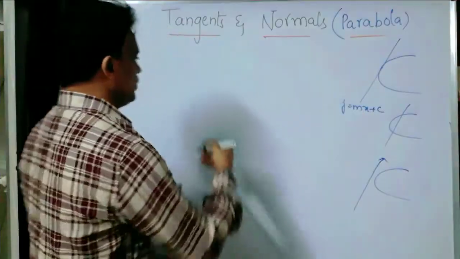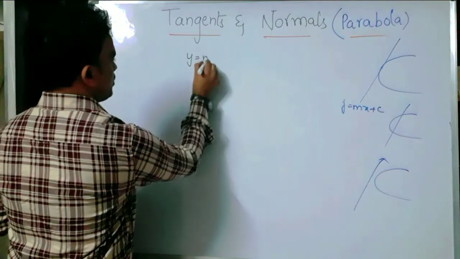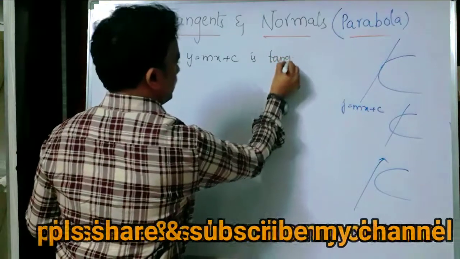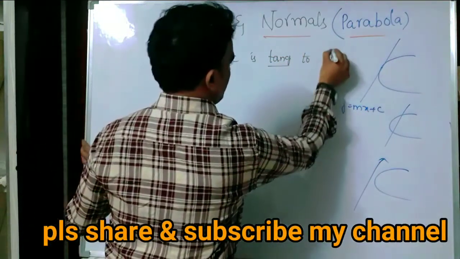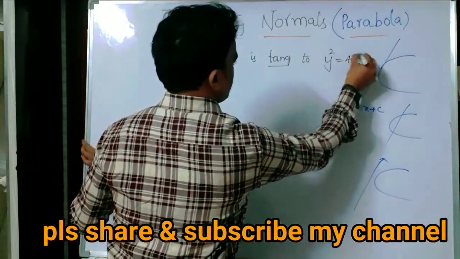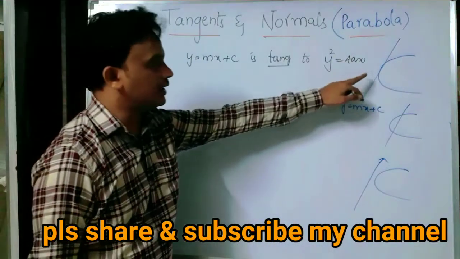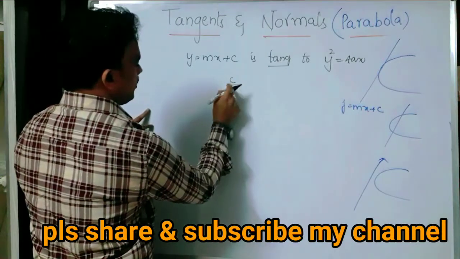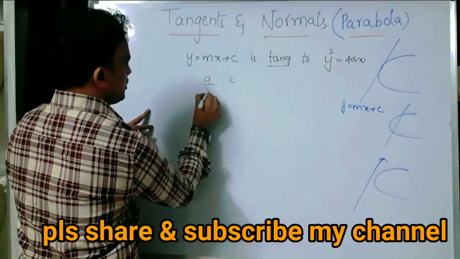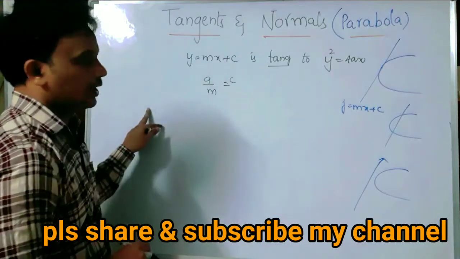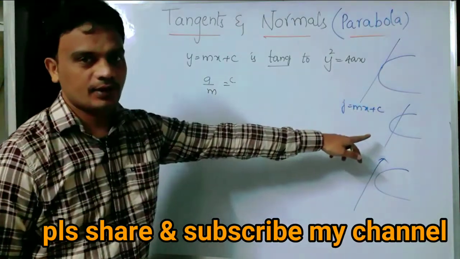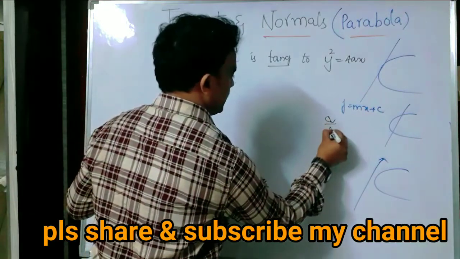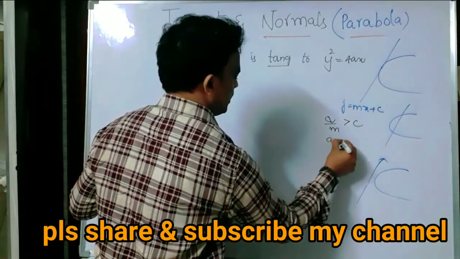Okay, yes, so we get the condition. y equals mx plus c is a tangent to the parabola y square equals 4ax. If it is a tangent, that means it touches the parabola. In that first case I got the condition c equals a by m. If it intersects the parabola, we can get the condition a by m is greater than c, that means a greater than c into m.